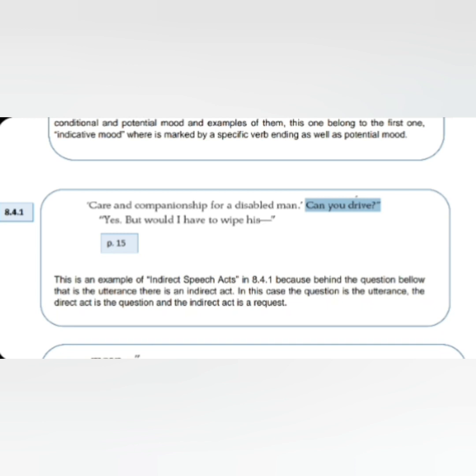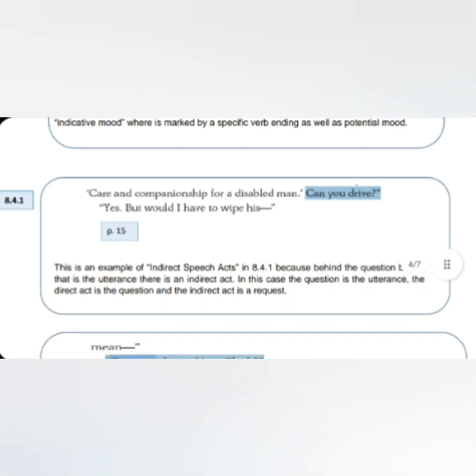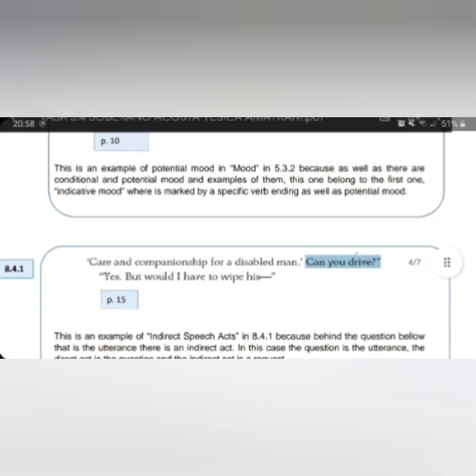The question is the direct act, and the intention behind is the indirect act, that is a request, and there are many cases like this in our daily routine. The request in this phrase, or the intention behind, would be "I want you to drive." That is why this is an example of indirect speech acts.